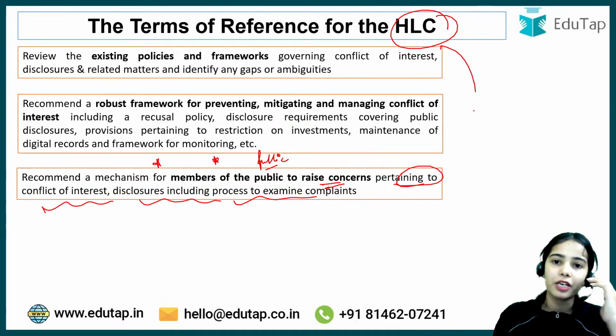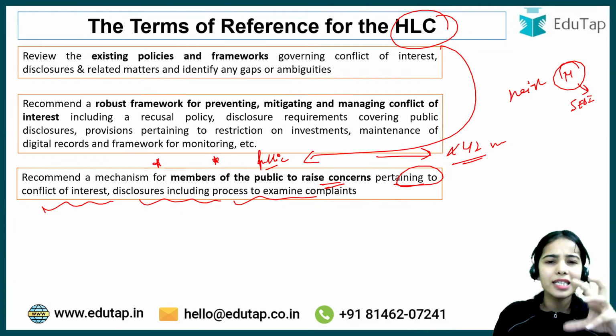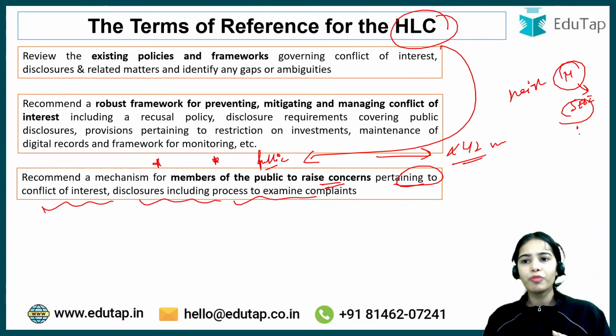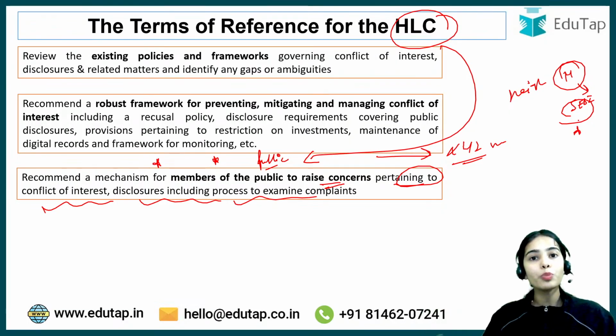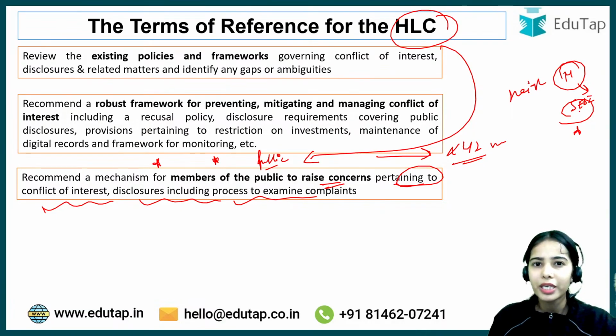So that the public, if it is raising some complaint against the XYZ member, let's say you are a neighbor of a member of the board of SEBI and you have recognized that there is some problem coming, because today the board member of SEBI is purchasing new and new property, like the property is continuously increasing for this board member, so there might be some problem.